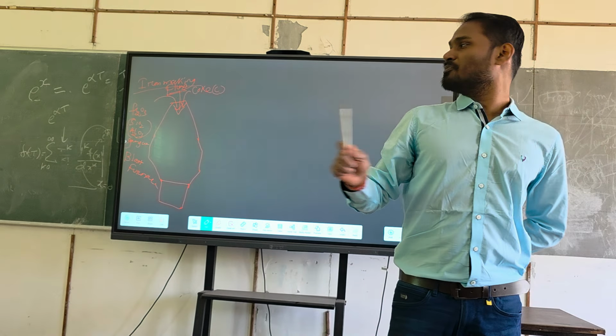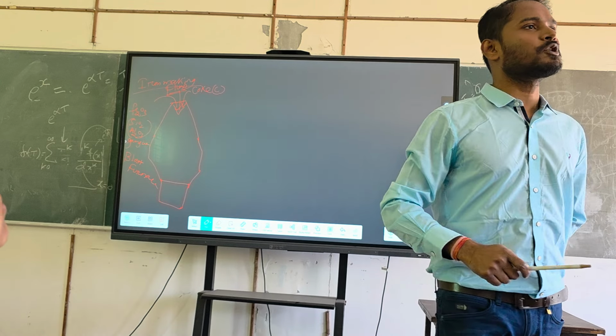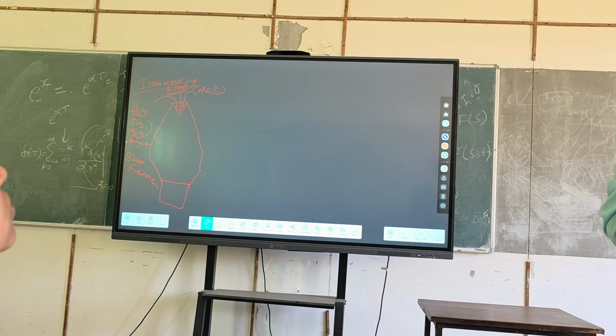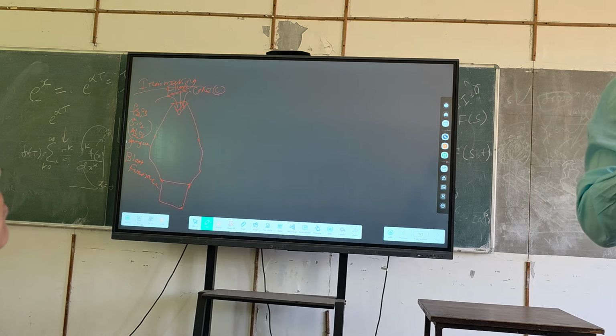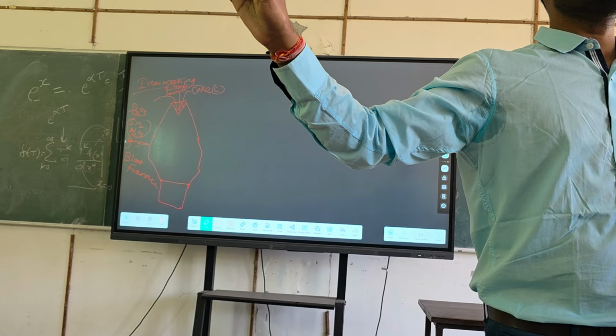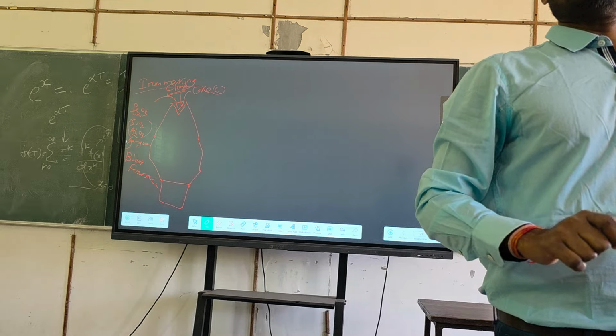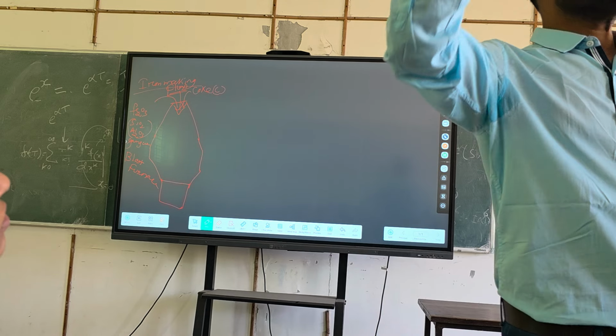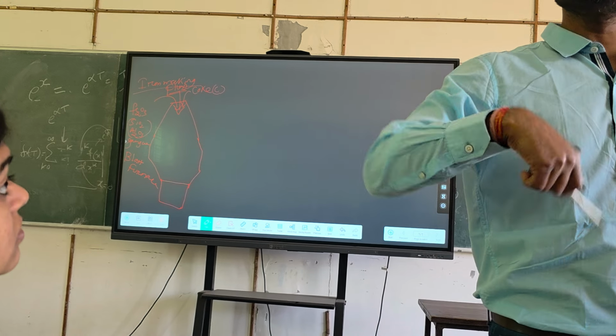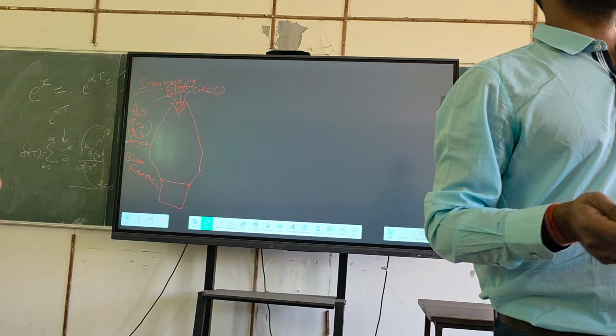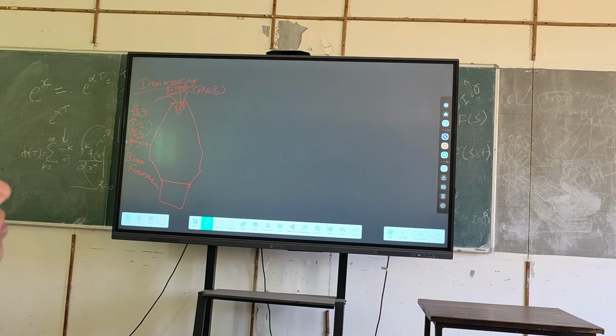Now, there is a very interesting point here. You can see the gangue is SiO2 and Al2O3, silica and alumina. Alumina is an amphoteric oxide, you have to remember. Alumina is neither acidic nor basic. Amphoteric means it will behave as basic when the majority substance is acidic, and as acidic when the majority substance is basic. So its behavior changes. It is not fixed. But silica is always acidic.